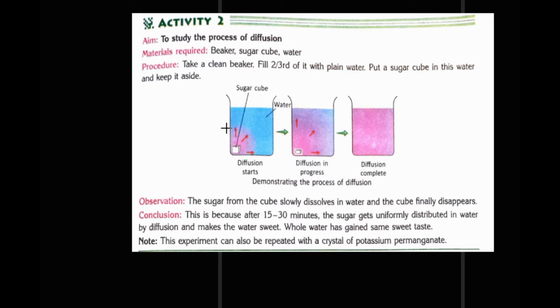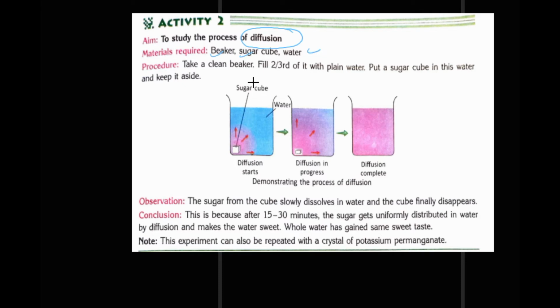The activity on page 11 in the book is to study the process of diffusion. This activity is to clarify diffusion. For this we need a beaker, a sugar cube and water. Simple activity.